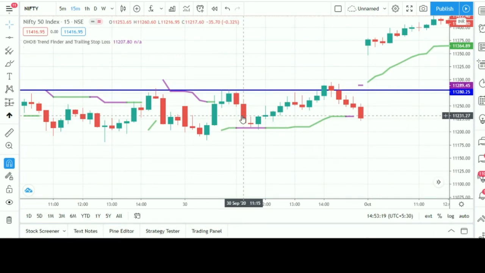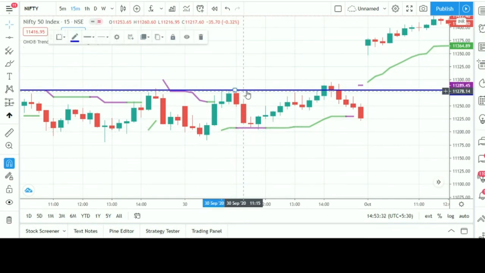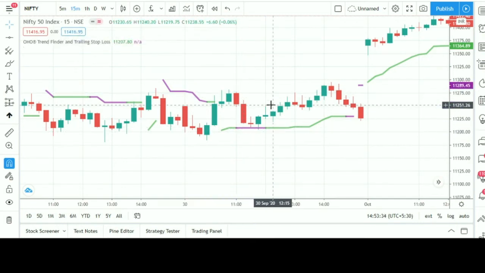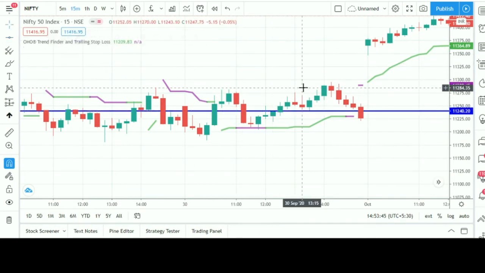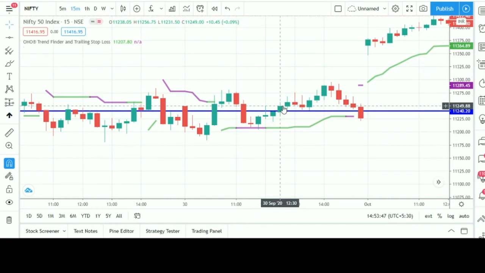And one thing more, friends, here in this particular trade we have marked this, and in between the trend changed, so this was not valid. Now we have to again see the next green color line. We have to mark the high of this color, so we have to buy at this point of time,